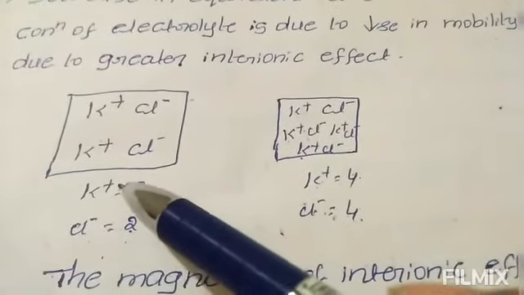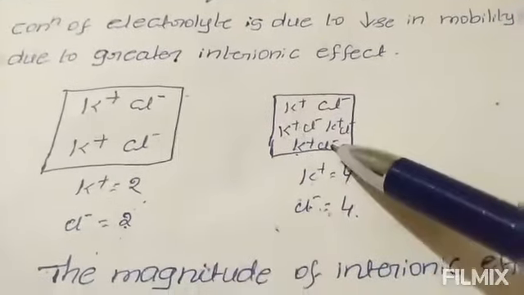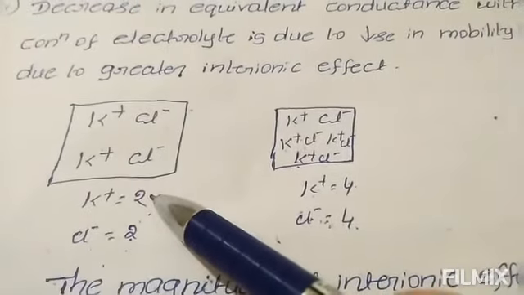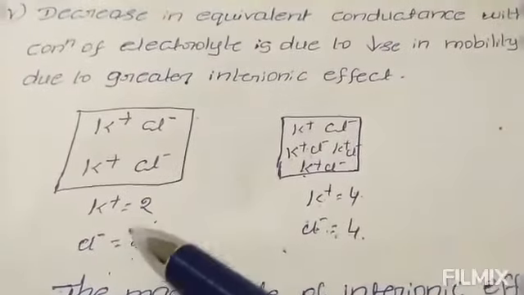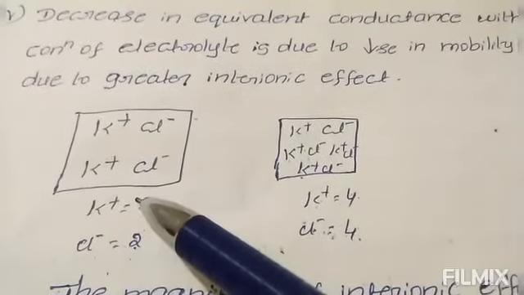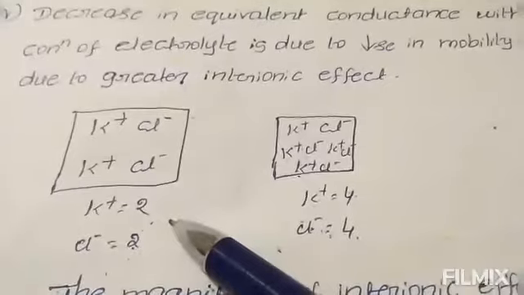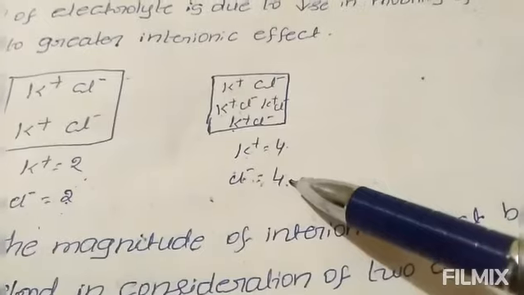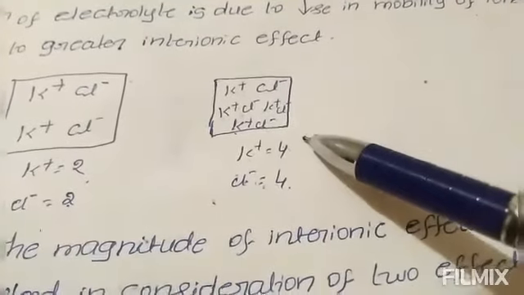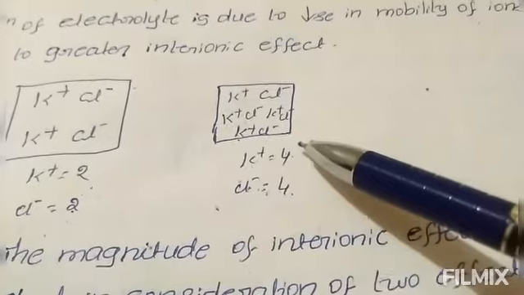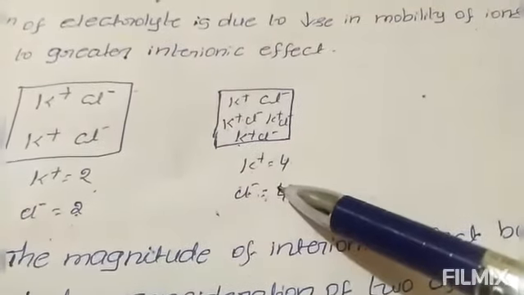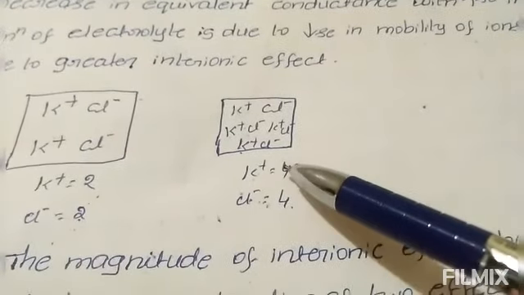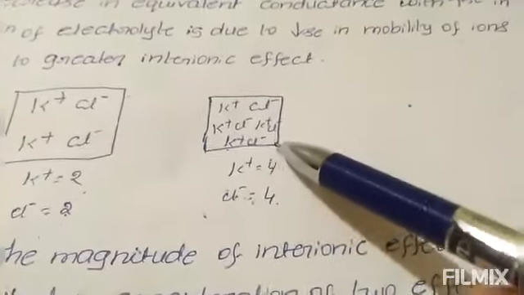The first is less concentrated, so the ions can move freely, meaning mobility is high compared to the concentrated solution. In the second case, concentration is more, so mobility is less. When mobility decreases, interionic attraction increases. So in this case, interionic attraction is more.